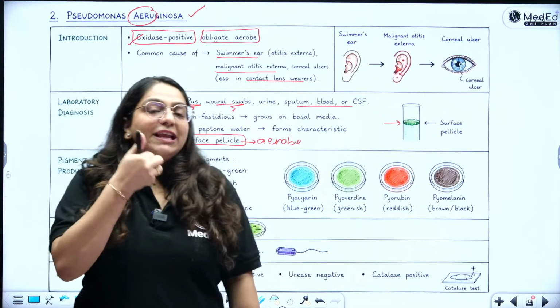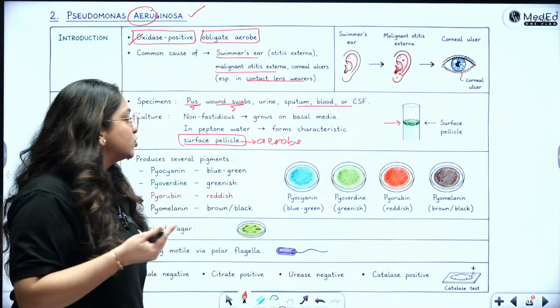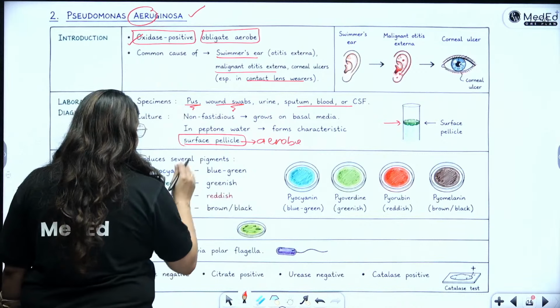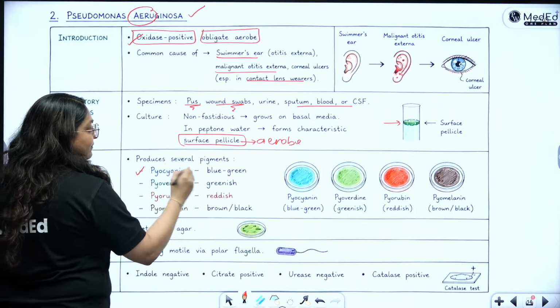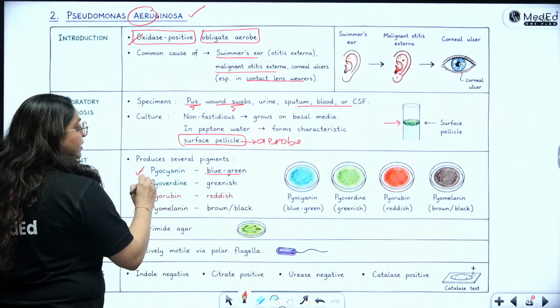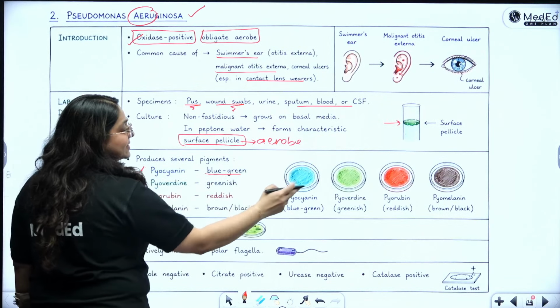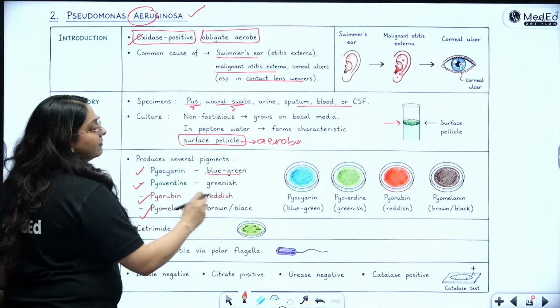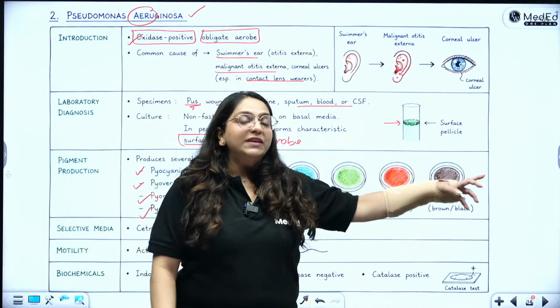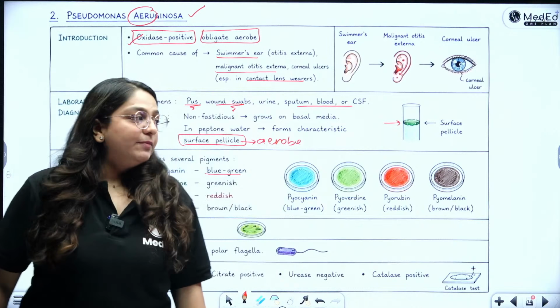So you will see the green pigment production in surface pellicles for Pseudomonas. It produces 4 types of pigments: pyocyanin, which gives it the blue-green color; pyoverdin, which gives it the greenish color; pyorubin, which makes it red; and pyomelanin, which makes it brown or black. So all of these colors of Pseudomonas are very much possible.